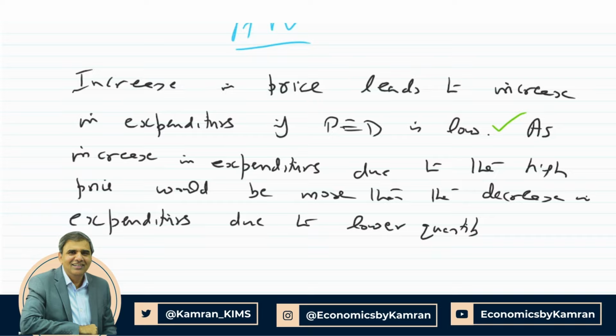In case of low PED, the increase in expenditure because of the increase in price will be higher than the decrease in expenditure because of lower quantity. So because of this, expenditure would rise, and we get the second mark for this. Now there is a maximum of 1 mark for 1 type of change. The question says changes in price. So we need to talk about both types of changes. We have talked about an increase in price. We must talk about a decrease in price as well to get the third analysis mark.